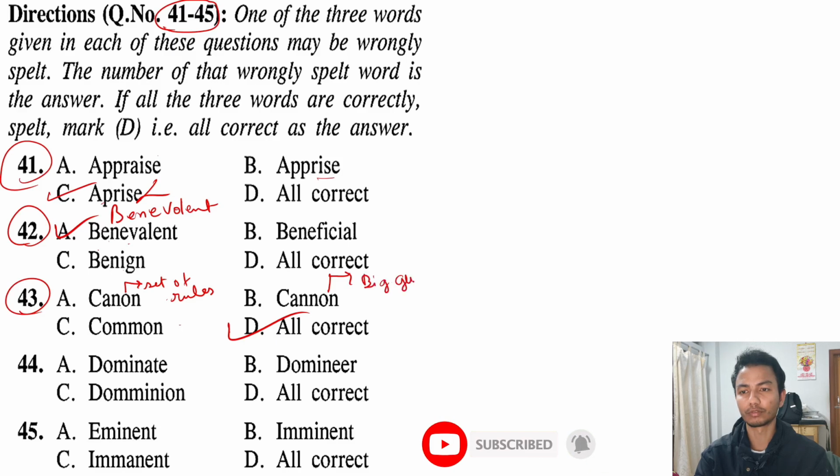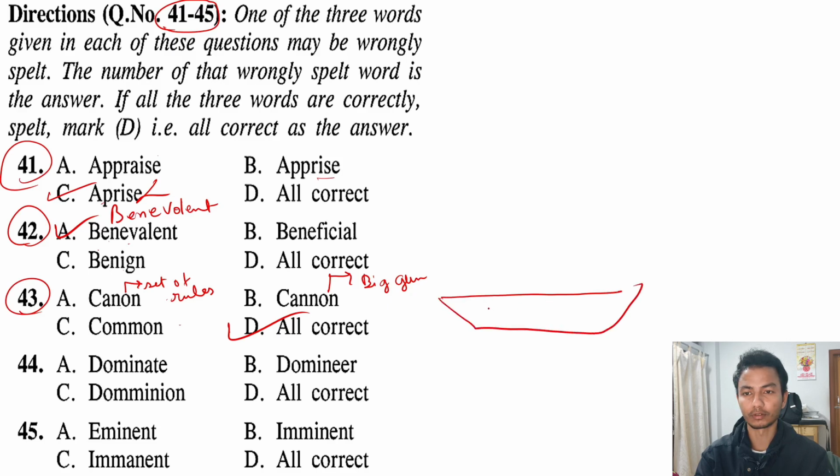If you have seen the movie Pirates of the Caribbean, those pirate ships will have cannon on the side. Let me draw a ship for you. This is a ship, for example, and here will be a cannon to attack the enemies. And common you understand, something which is same.